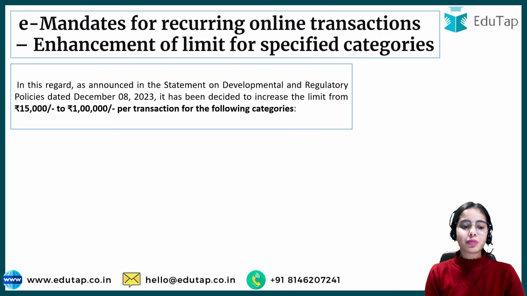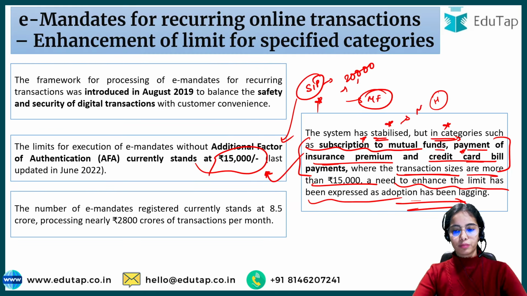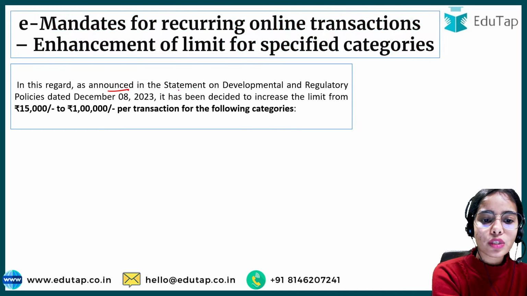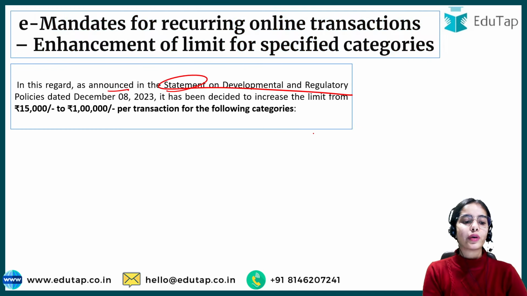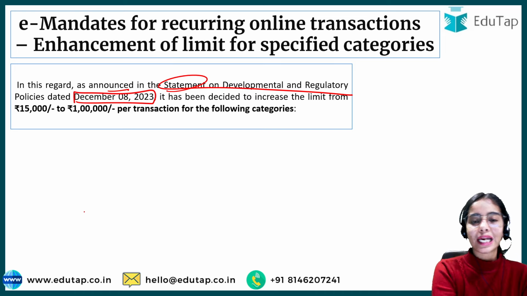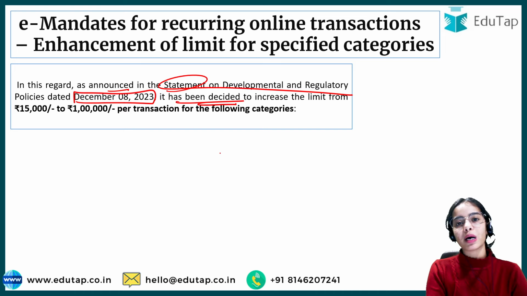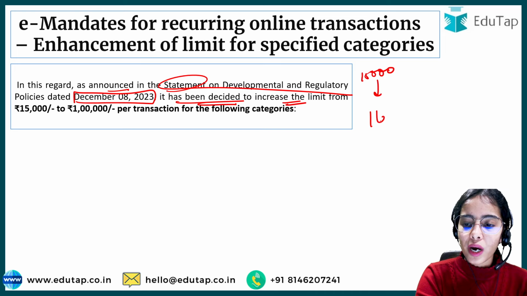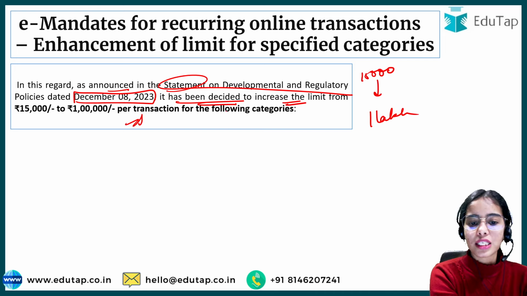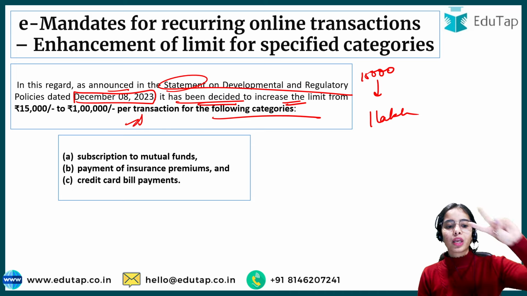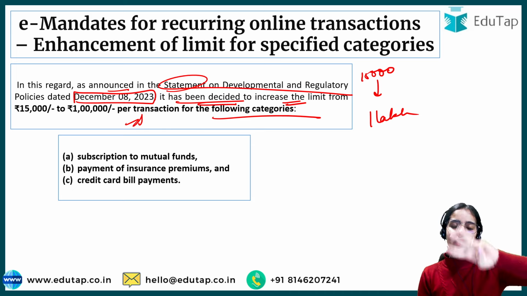The problem has been seen by the Reserve Bank of India, and as announced in the Statement on Developmental and Regulatory Policies document released on December 8th, 2023, that is this month only, the Reserve Bank of India has decided to increase the limit from 15,000 to 1 lakh per transaction for the following categories: subscription to mutual funds, payment of insurance premium and credit card bill payments.